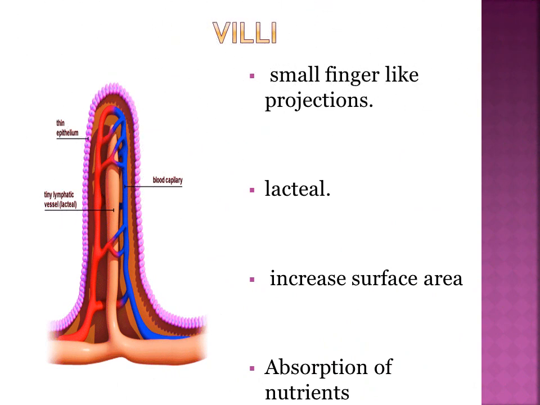Now we have villi. Villi are small finger-like projections. On villi there is a network of blood capillaries and inside the villi there is a tube-like structure called lacteal. Villi help to increase surface area of the small intestine so the maximum absorption of nutrients can take place. Glucose and amino acids are easily absorbed into the blood capillaries and fatty acids and cholesterols are absorbed by lacteals. It is because fatty acids and cholesterols cannot be absorbed by blood capillaries, so they will be absorbed in lacteals. Lacteal is a part of lymphatic system.